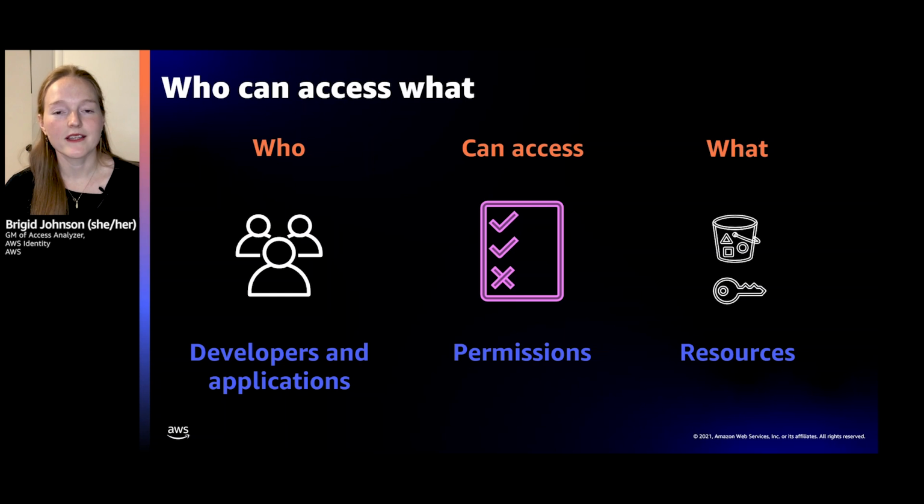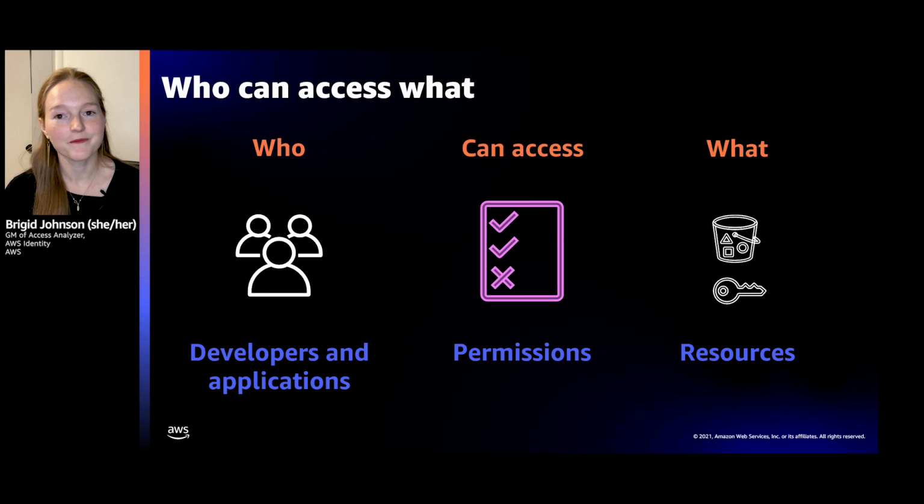Then you have the what. The what are your resources. And this is an ever-growing list of resource types across AWS, as well as your resources that you're provisioning. And that's your buckets, your Lambda functions, your batch jobs, your step functions, your secrets, the list goes on. And it's pretty cool how much is out there. But when it all comes down to it, my favorite part is the middle, the thing that connects them together, and those are permissions. And that's where the access comes in. And that's what we're going to talk about today.